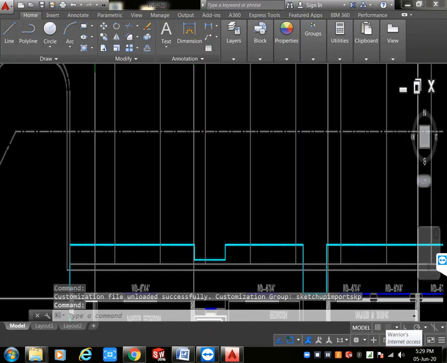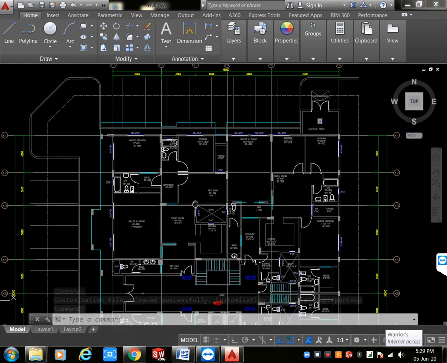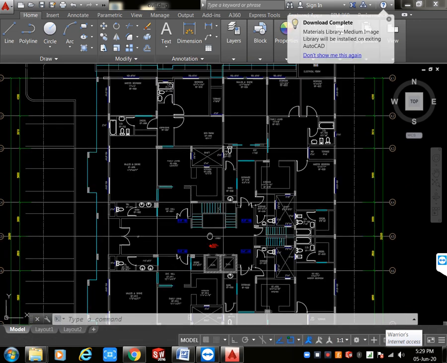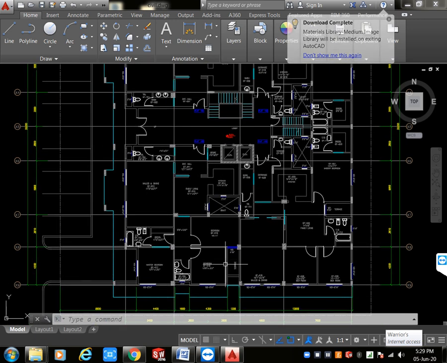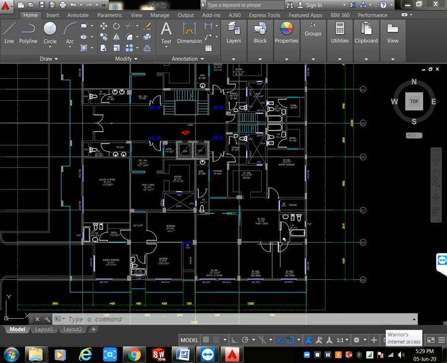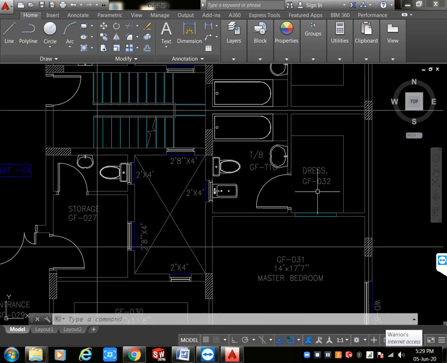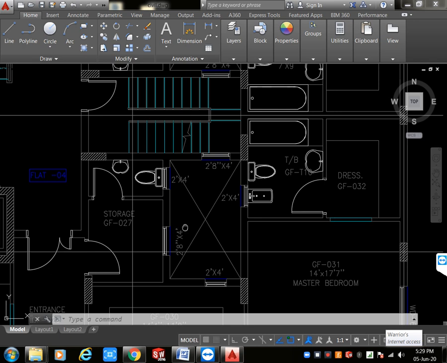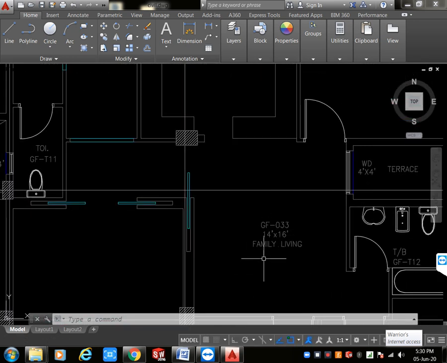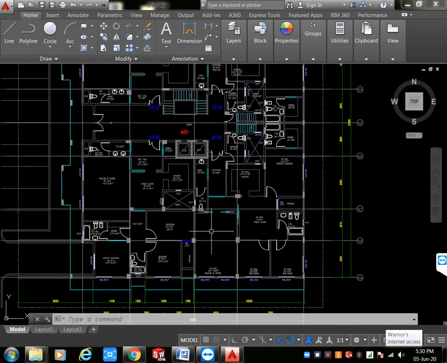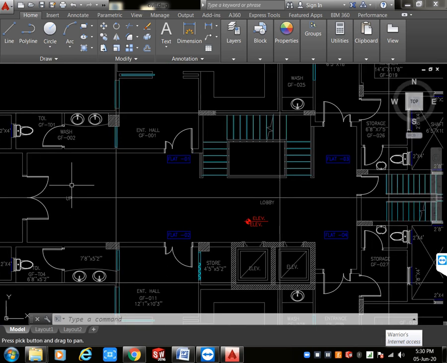See, this is our architecture layout. In this layout we have different types of flats and staircases, at the same time lift areas, and we have different flats also here, different columns. See, for example, here a master bedroom, here we have a dressing room, this is a shaft opening area, this is a storage room, and here we have a kitchen, this is a family living room. Like this we have an entrance. For example, this is the entrance. Totally we have 4 flats, flat 1, flat 2, flat 3, flat 4, like this.